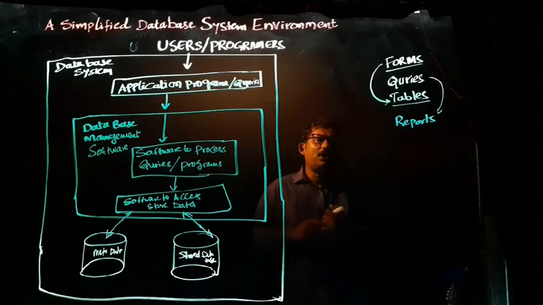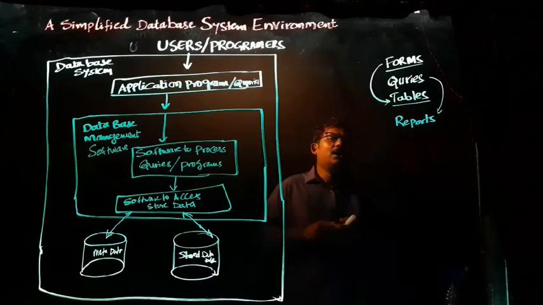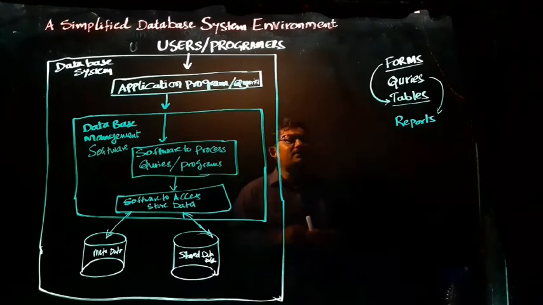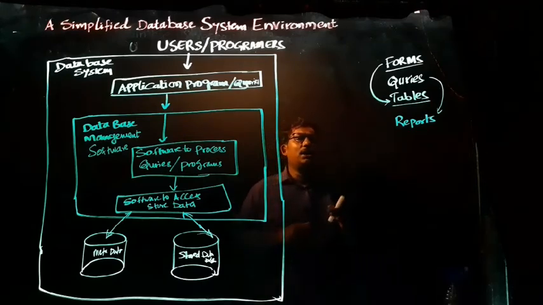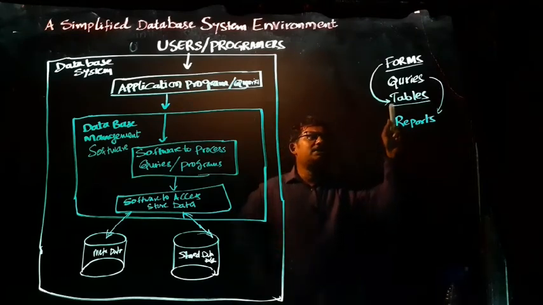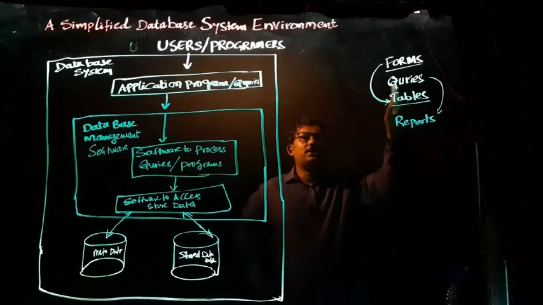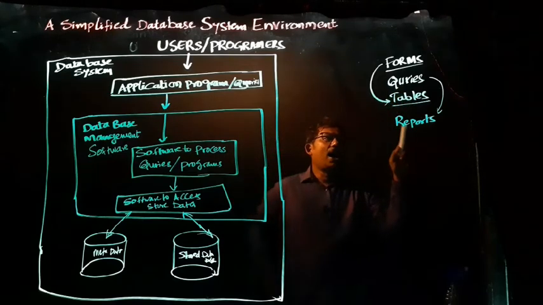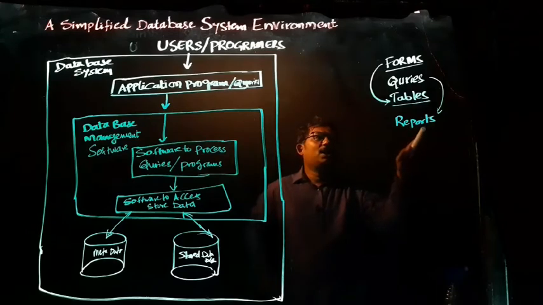Automatically it will calculate the total, average, pass or fail, and even the grade if it is required, and ranks also. So all these are the results. This result is generated using queries, and that result is displayed through reports.